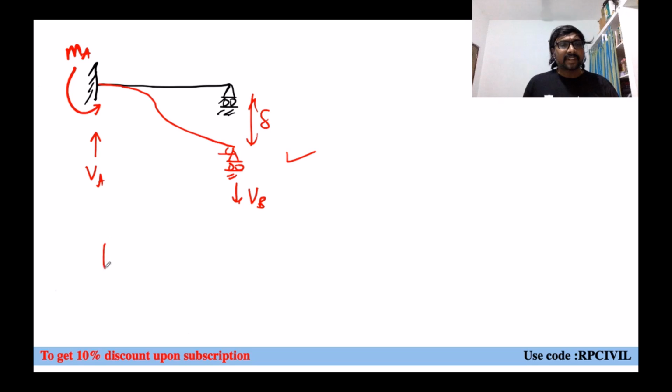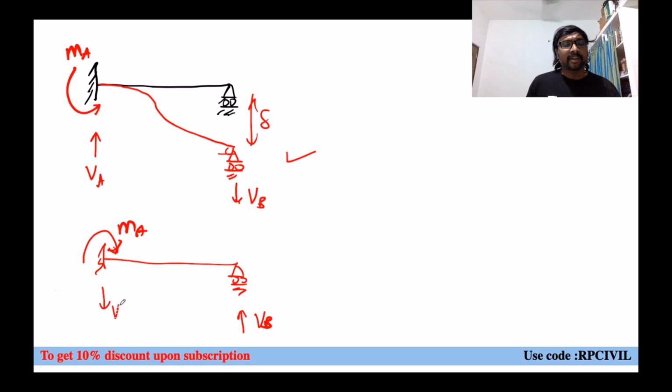Suppose you are considering this diagram, at A if the moment is clockwise, to counteract this clockwise, what do we need to have? Anti-clockwise we should have now. Anti-clockwise means VB upward and VA downward. When VB is in the upward direction, is it possible to get the sinking here?